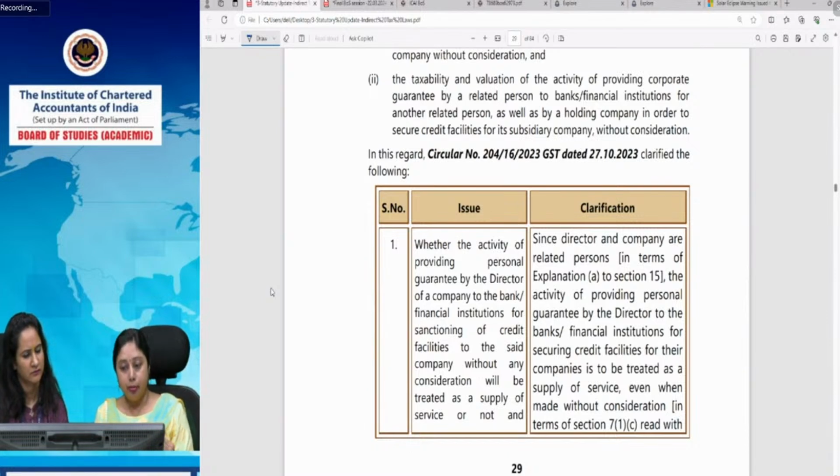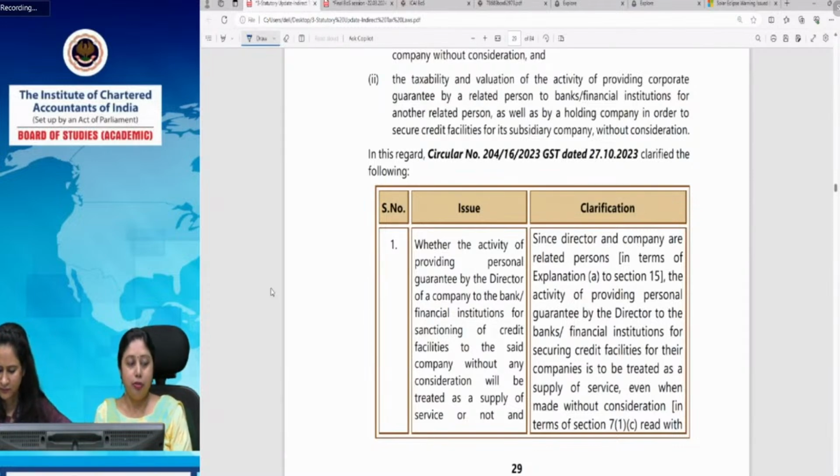So if the director has actually provided this particular service of giving the guarantee for the loan which the company is taking from a particular bank, and director is not charging anything from the company because he has been a long-term employee, in association with the company. He does not want to charge anything from the company because of his long-term association. So will that be treated as supply? And if in case it is treated as supply, then how will this valuation be done?